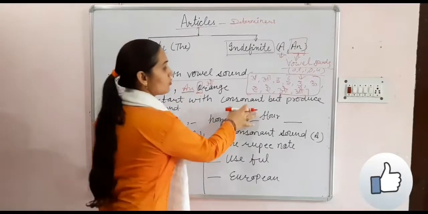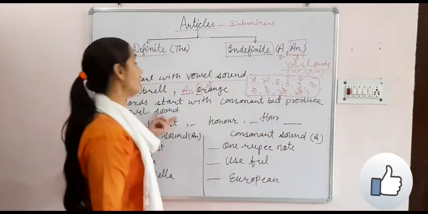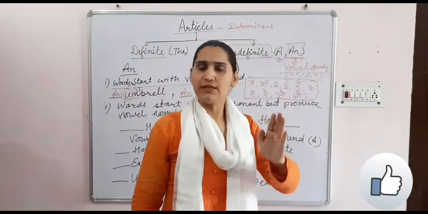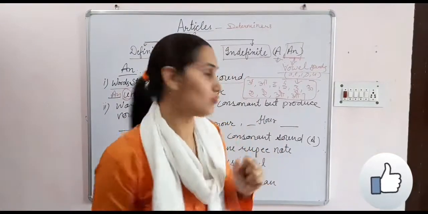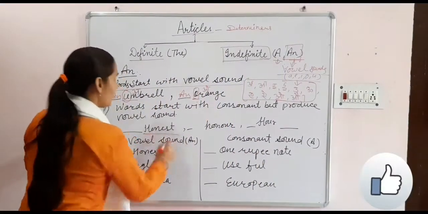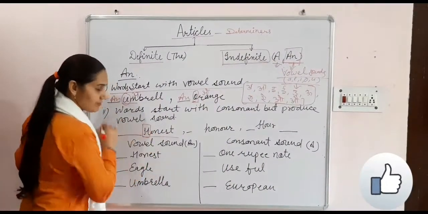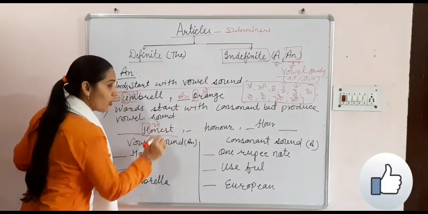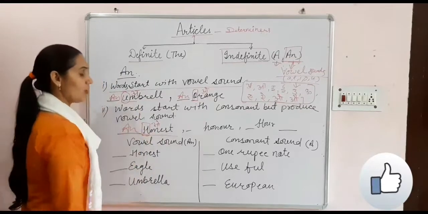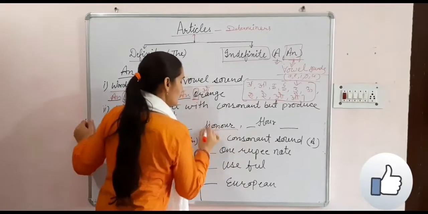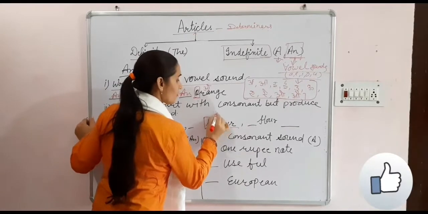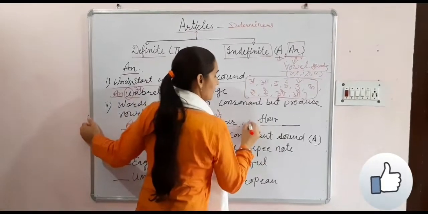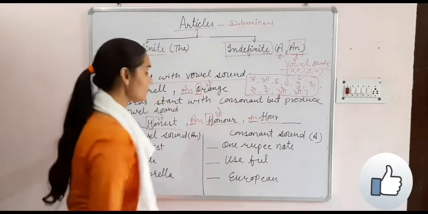Words start with a consonant but produce vowel sounds, like honest. This one is a consonant, but the sound is O, so an honest. Honor, same thing is here: an honor.